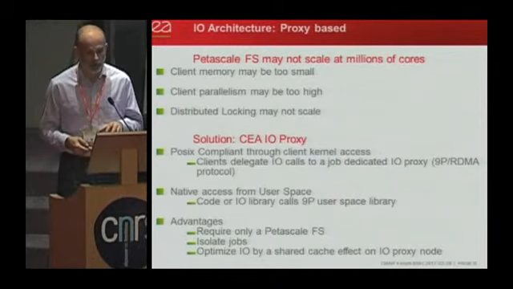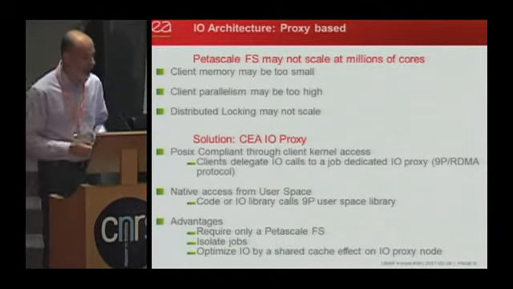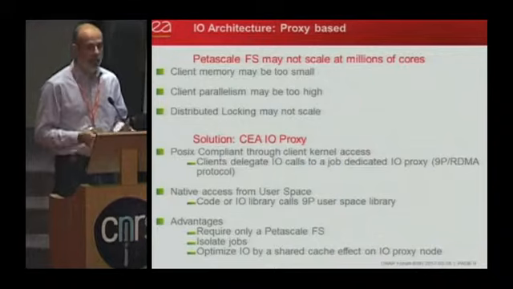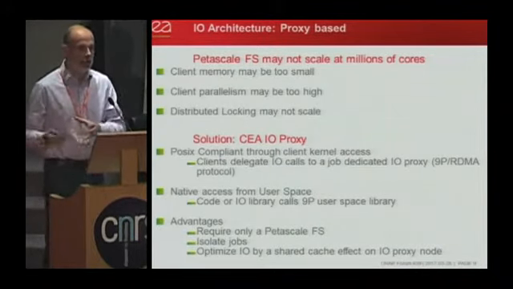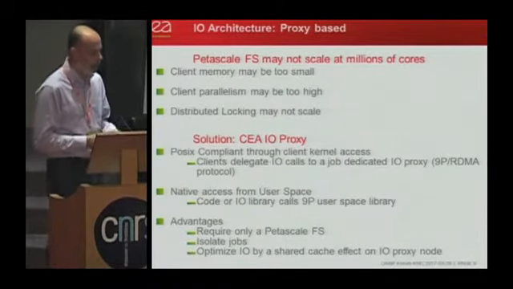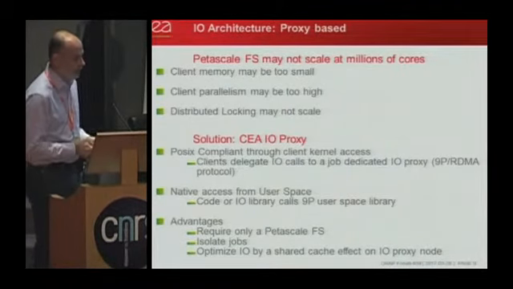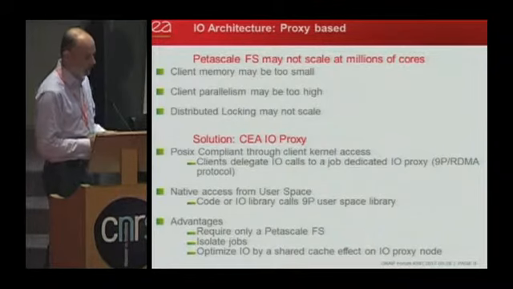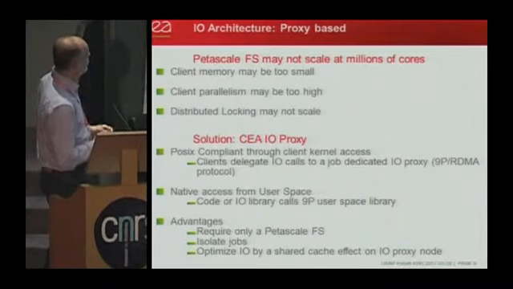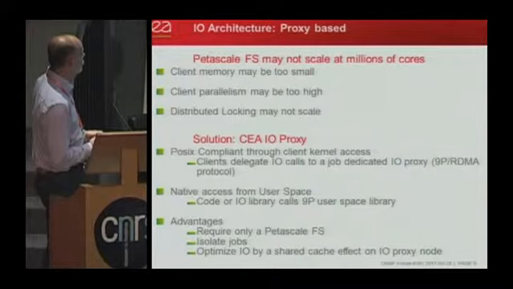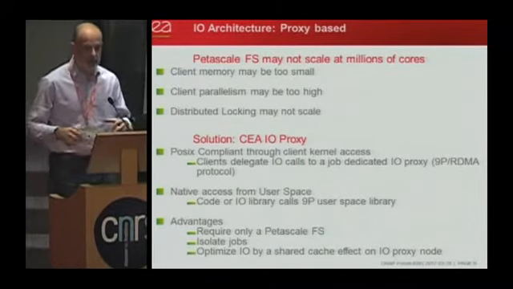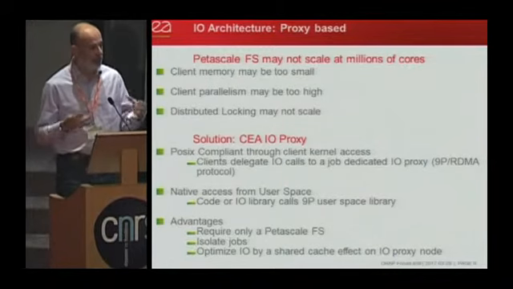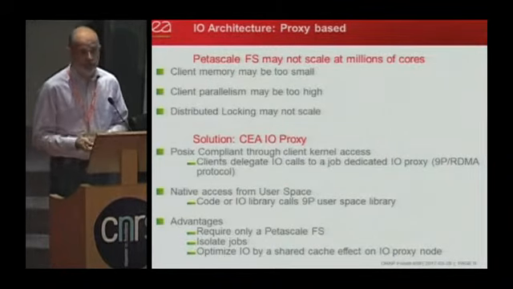If, for example, you have an MPI-IO or HDF5 library and you are ready to make the change, or someone else makes the change, directly in 9P to our IO proxy, it will be available and you will be more efficient. The advantage of this IO proxy solution is that it requires only a petascale file system, because the petascale file system is only seen by the IO proxy daemon nodes.